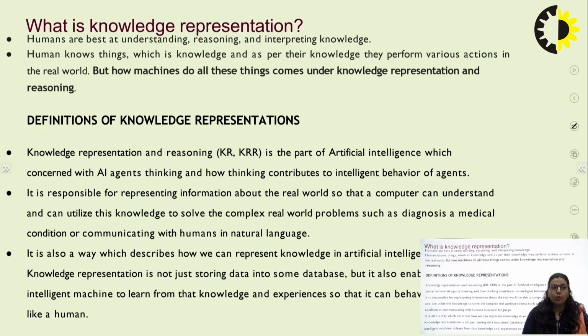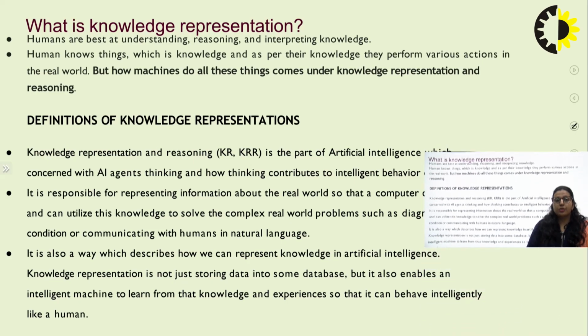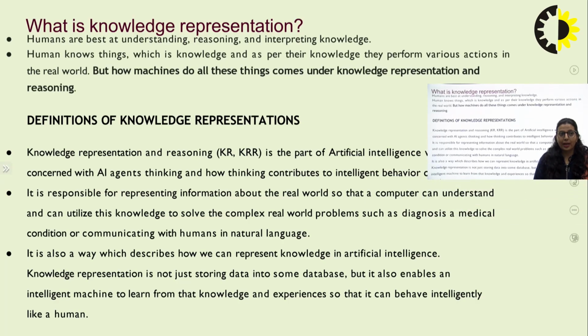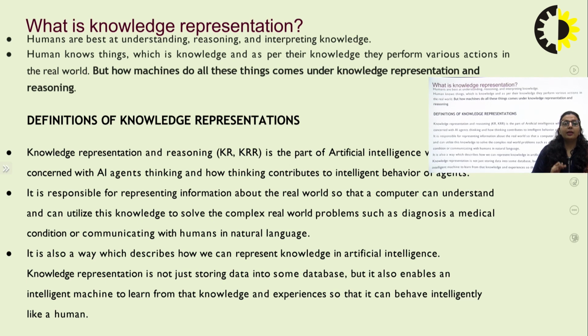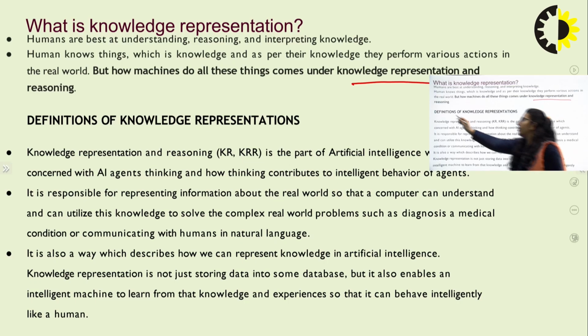But how can a machine take decisions as humans can? This can only be done by using knowledge representation and reasoning.